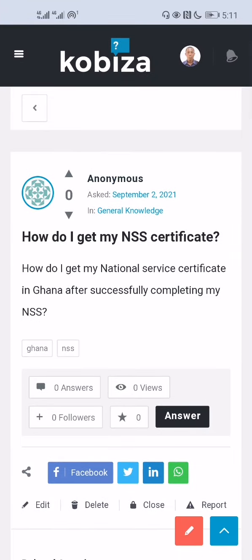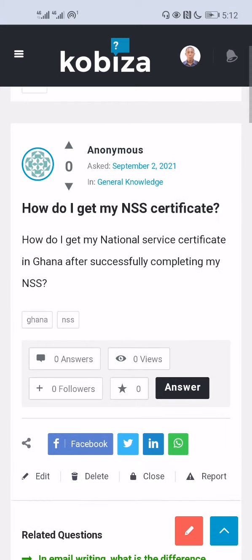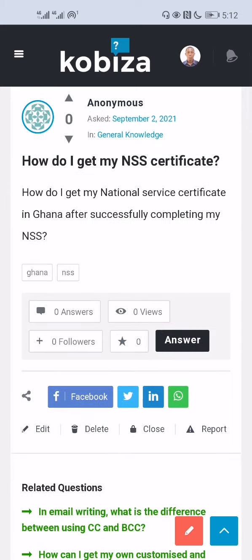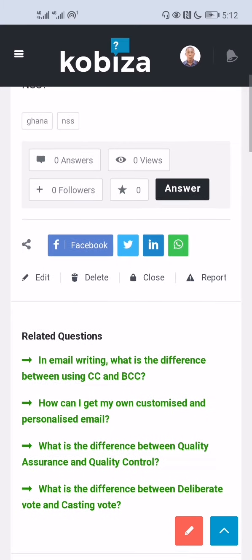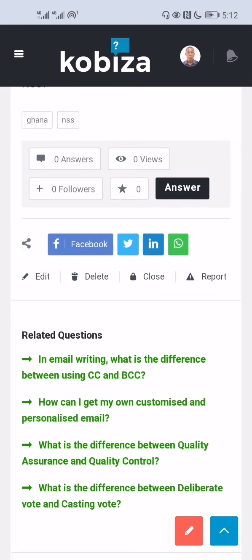Okay, so now you can see that your question has been published, and it is by anonymous, asked on September 2nd, 2021 in general knowledge. The question title was how do I get my NSS certificate? Then the detail was how do I get my national service certificate in Ghana after successfully completing my NSS? These were the tags, Ghana and NSS. So for now we have 0 answers, 0 views, 0 followers and likes.